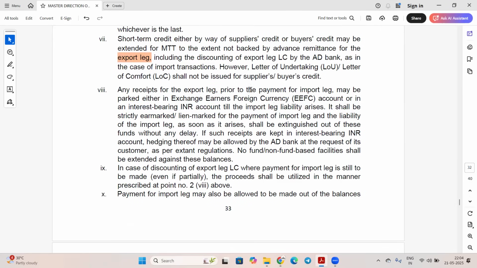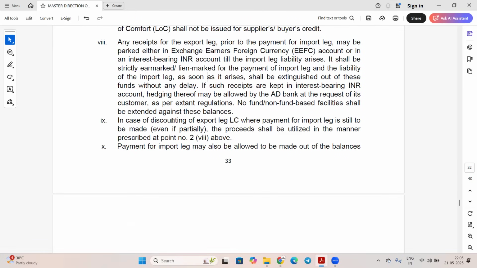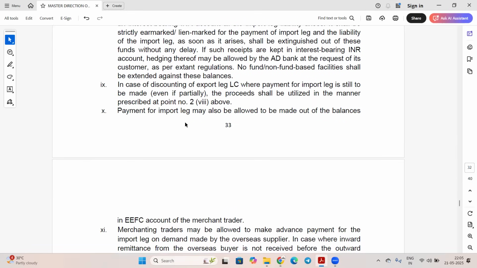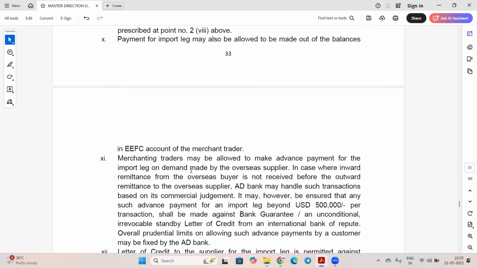So कोई भी अगर जो भी advance payment है जो वो एक्सपोर्ट लेग के लिए आ रहा है, advance payment, okay, so that will be parked in EEFC account. In case of discounting of export leg LC, where payment for import leg is still to be made, the proceeds shall be utilized in the manner prescribed at point number 2. Okay, payment for import leg may be allowed to be made out of balance in EEFC.